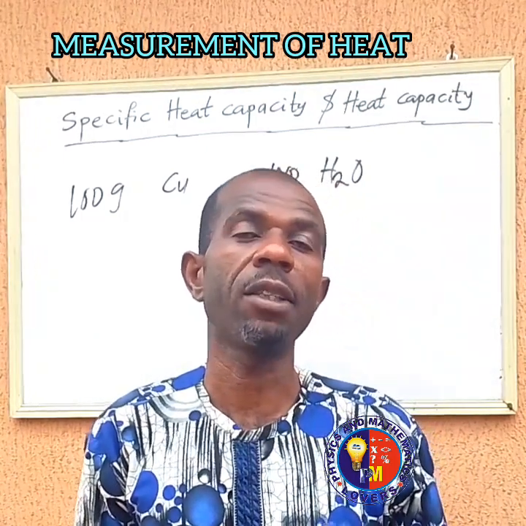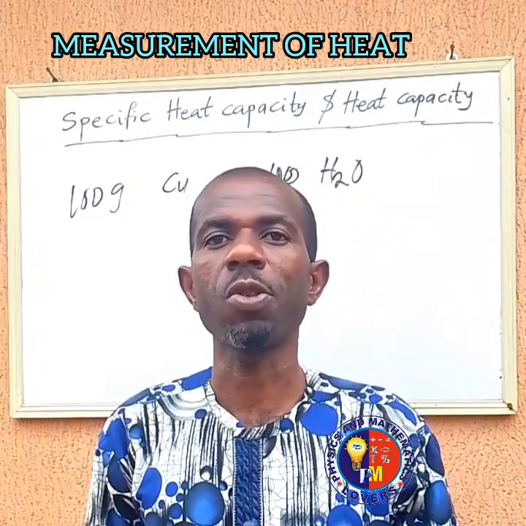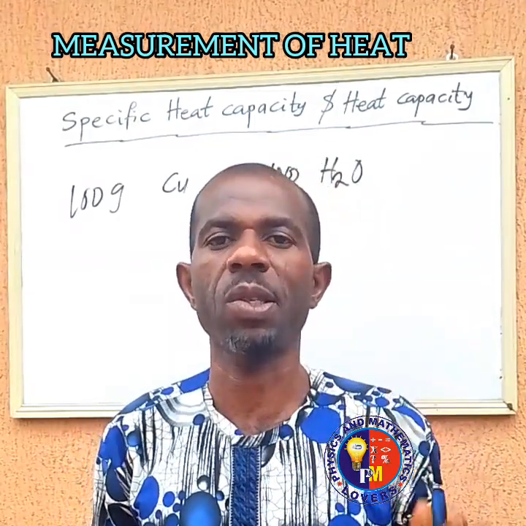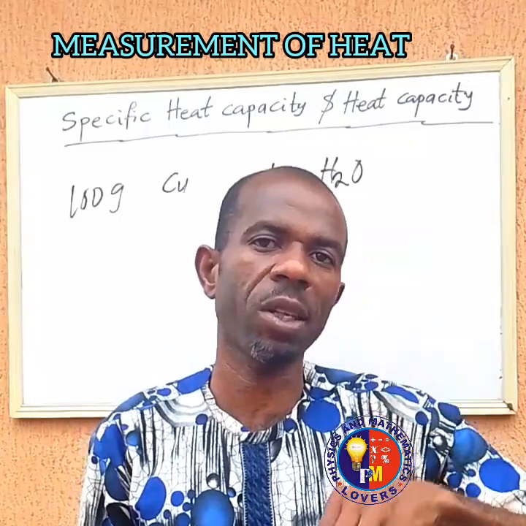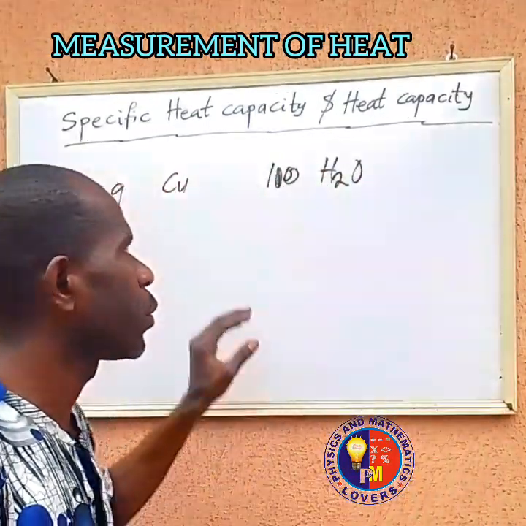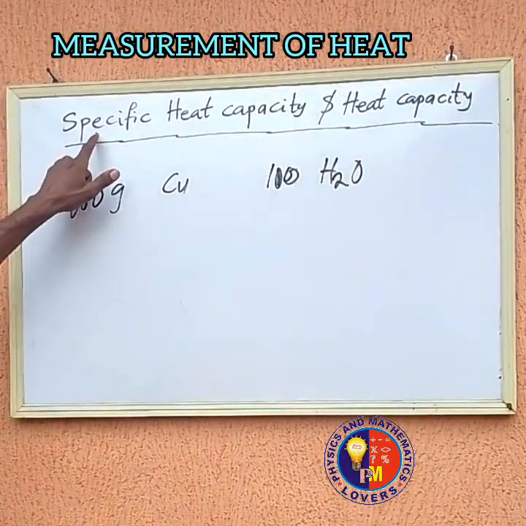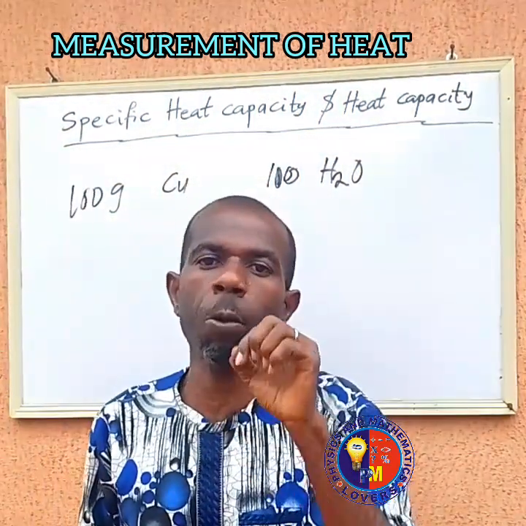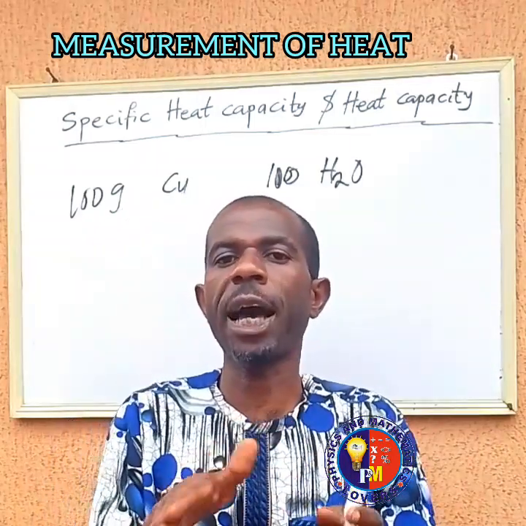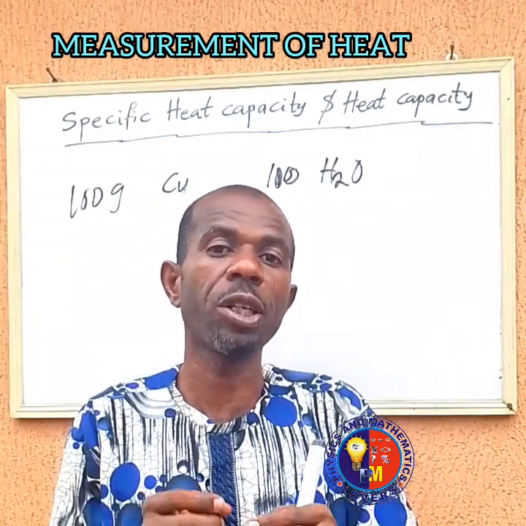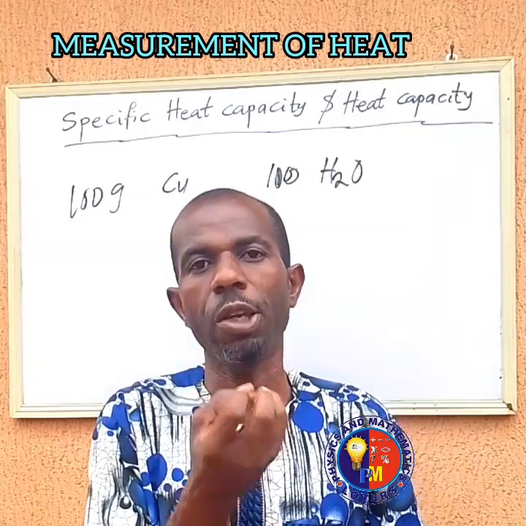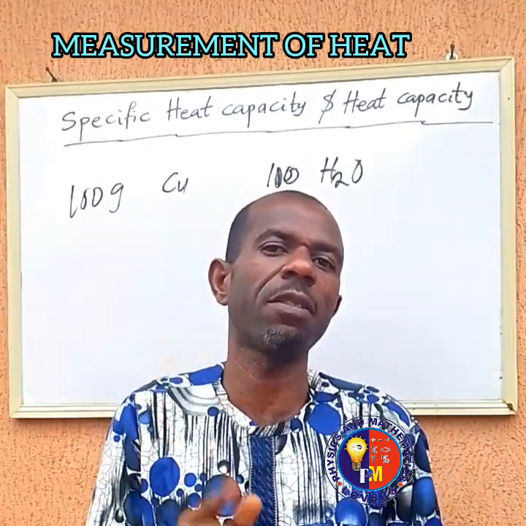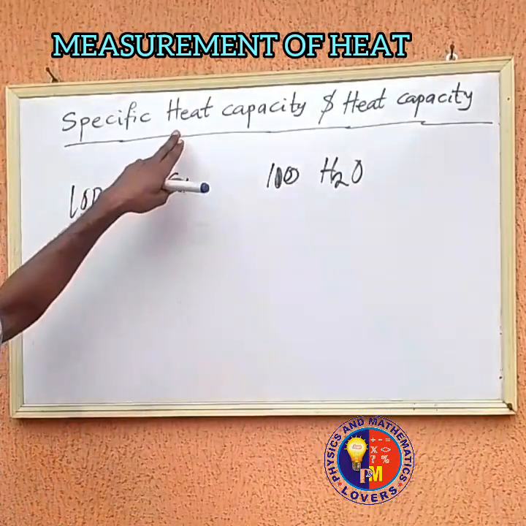Now, the nature of the material is the one that accounts for what is called specific heat capacity. It is the nature of that material being heated that accounts for that. So when we say specific heat capacity, we are looking at that quantity of heat that is supplied or required to raise a unit mass of that particular body by 1 degree Kelvin. That is what this is talking about.